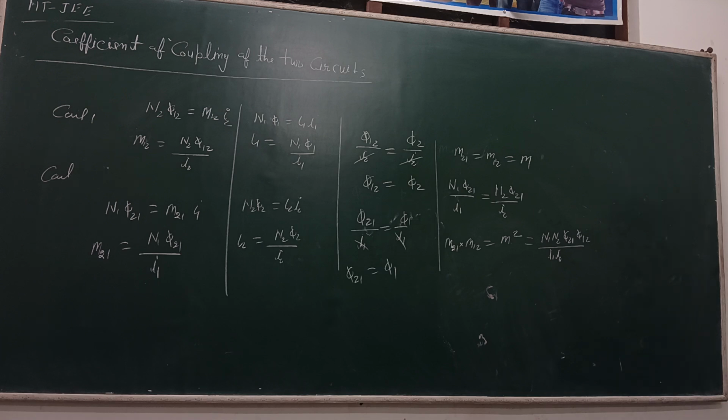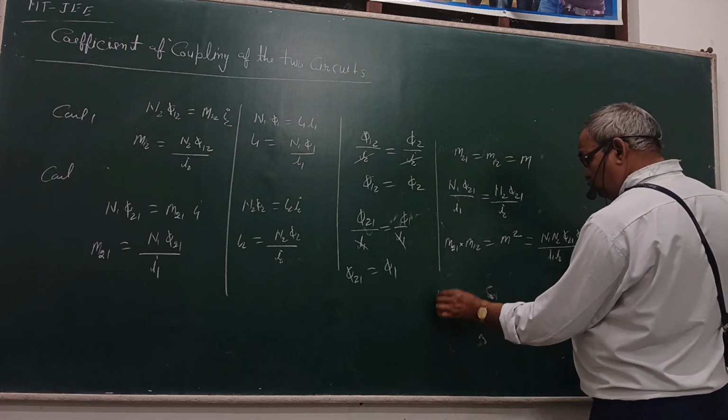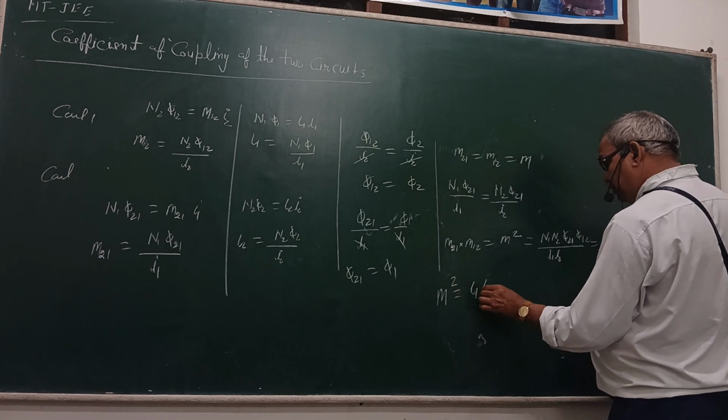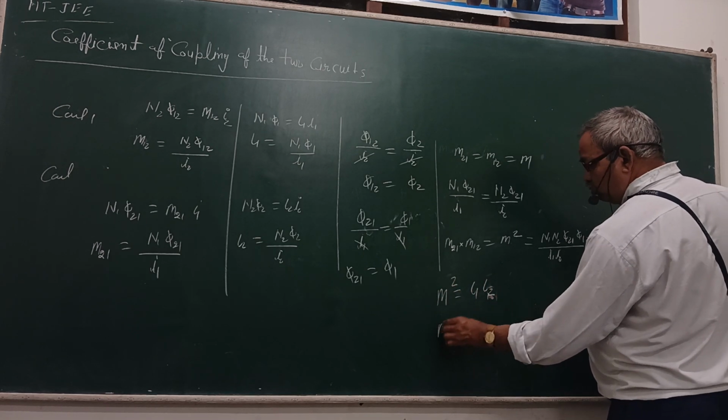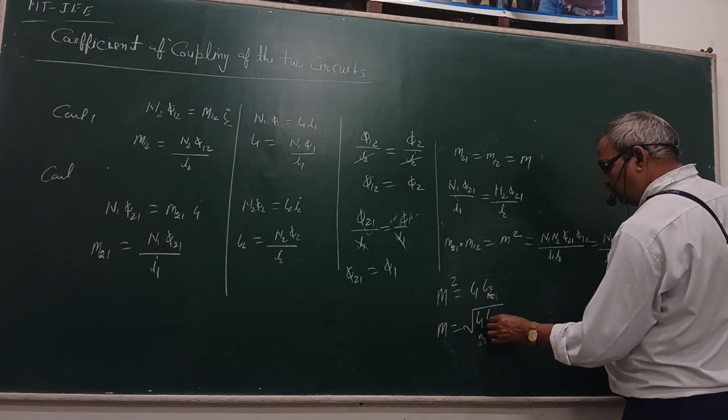So this is the value of N1 phi1 and N2 phi2, that is N1 N2 phi1 phi2 upon I1 I2. This is the value of L1 L2, and M square, the mutual induction, is equal to the value of L1 L2. So we find M as the value of root L1 L2.